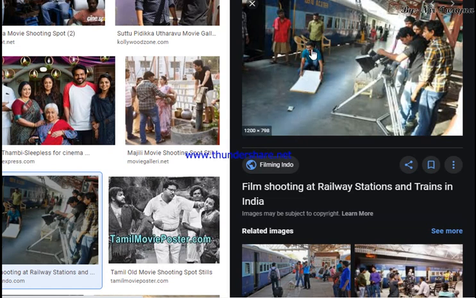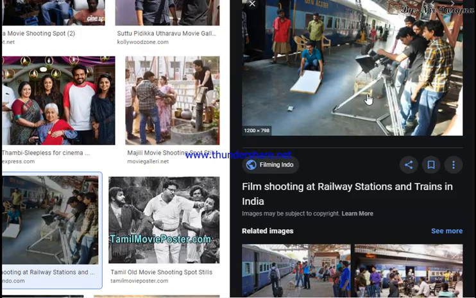Look at this picture. This spot boy is holding a sheet made up of aluminum foil. This is also a kind of plane mirror, and he uses it for reflecting the light rays coming from the sun, and that light ray will be directed to the actor or actress's face, which will make them look bright.